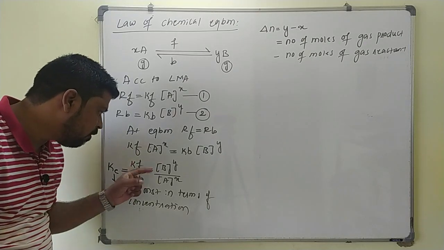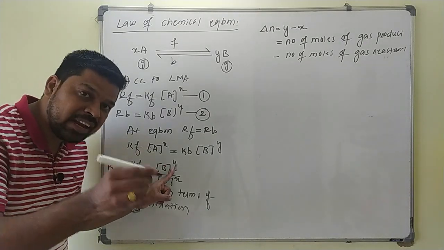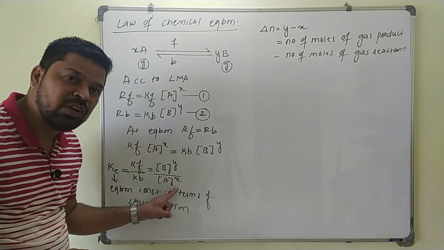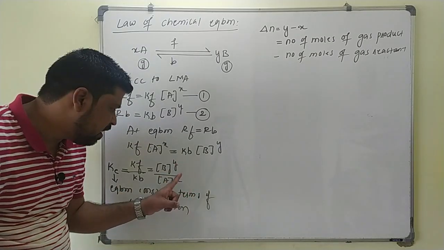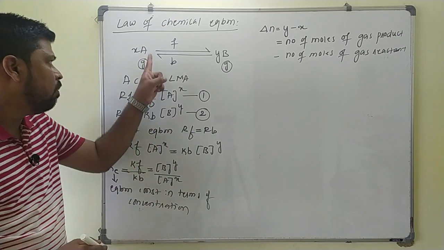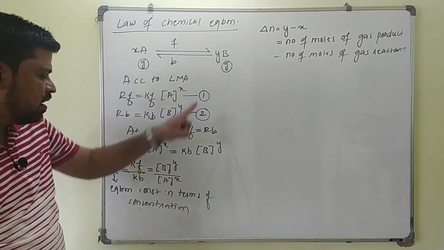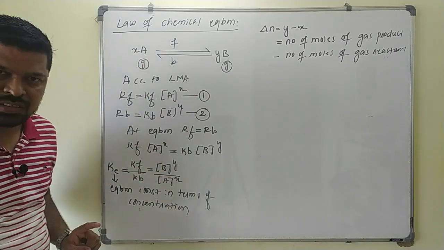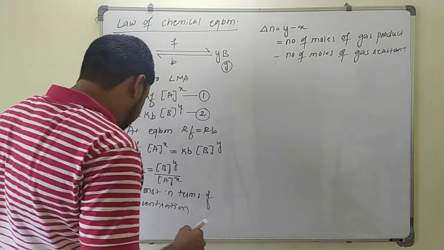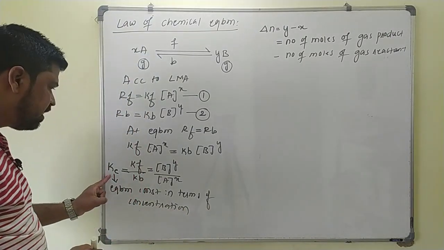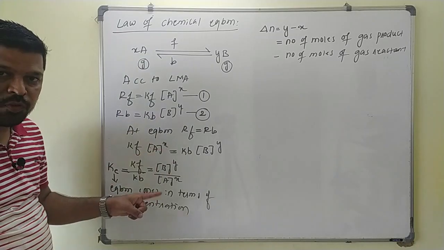Or it is the ratio of the molar concentration of product at equilibrium to the molar concentration of reactant at equilibrium, provided the power must be equal to the number of moles. The number of moles of B is Y. The number of moles of A is X here. Okay.